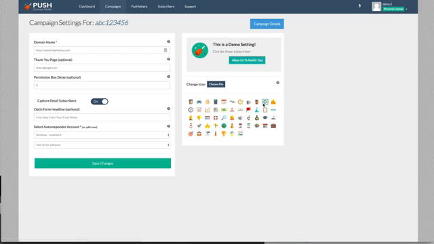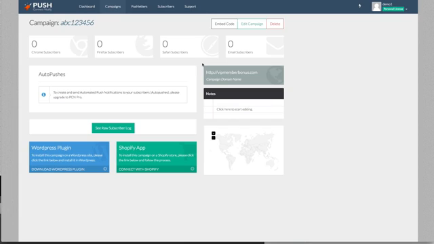Now we've got preset templates here in which you can change the icon image, or you can choose your own file, including a GIF that you can place in there as well if you like. Once you're done, you hit save changes, and we're gonna go to campaign details. Once you go to campaign details, you'll be taken to our dashboard. You've got a couple options. One, you've got your WordPress plugin.